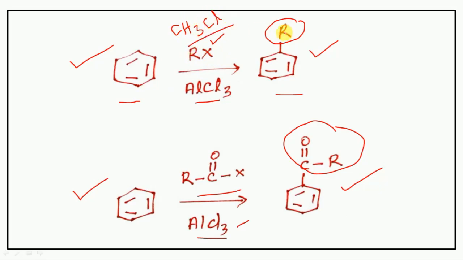So what product will we get? Methylated benzene. So we have to remember these points. Suppose here R means CH3, here CH3CO on this benzene ring. So we have to remember always.